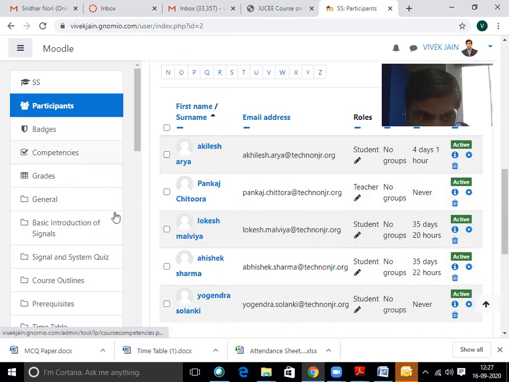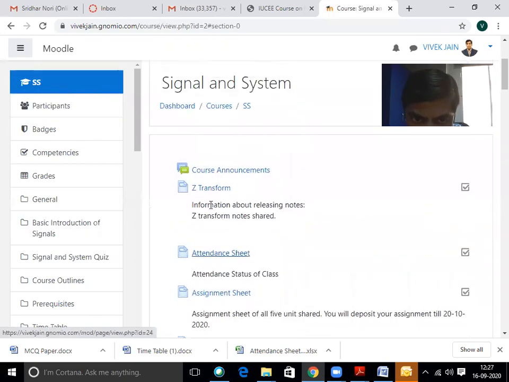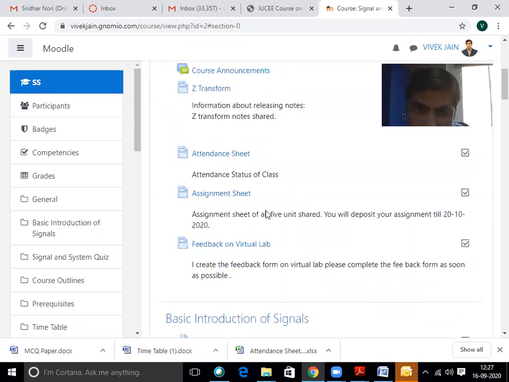We also create the complete course for students. In the general introduction of this course, first we create the announcements for the students. The announcements provide information to the students. We create announcements like release the notes, release attendance sheets, release assignment sheets, release feedback form.